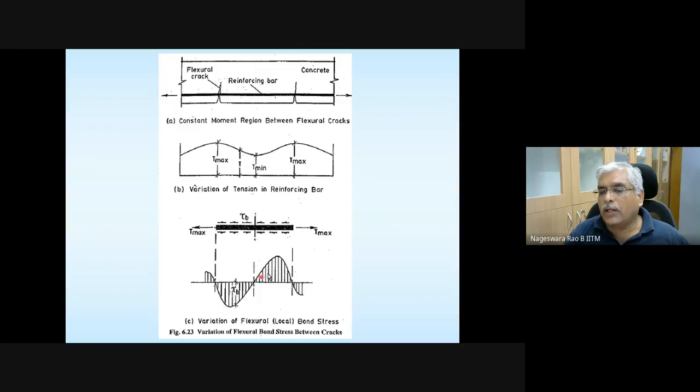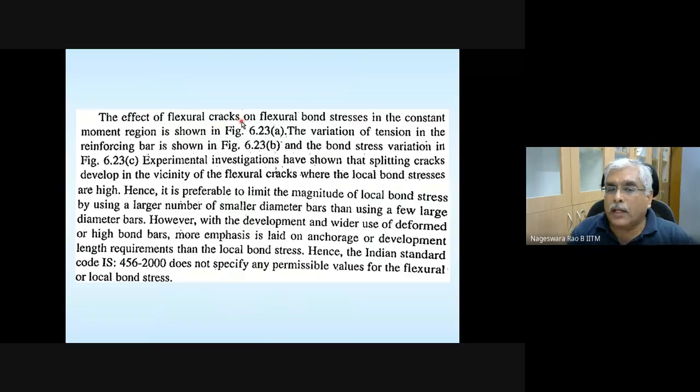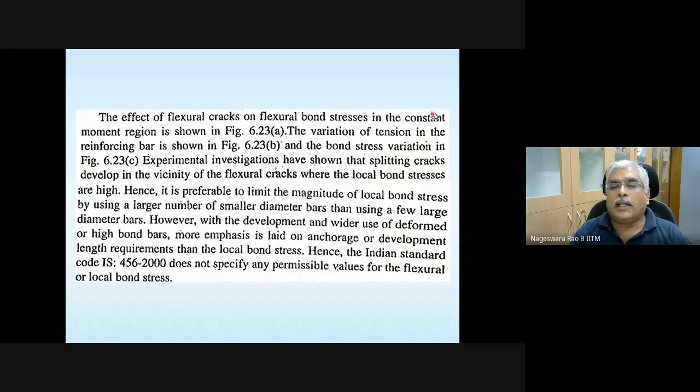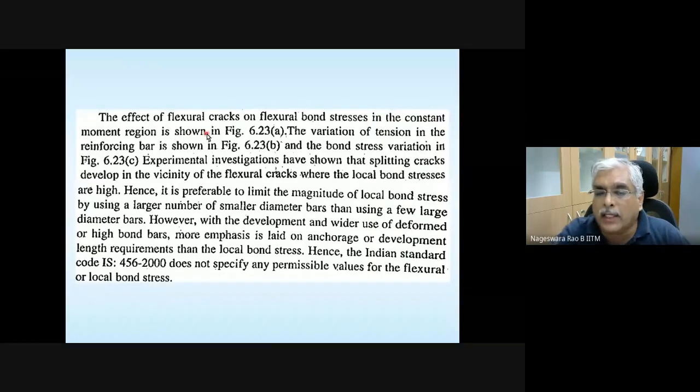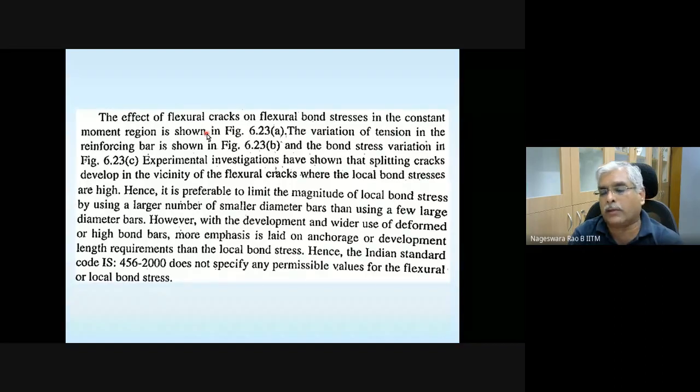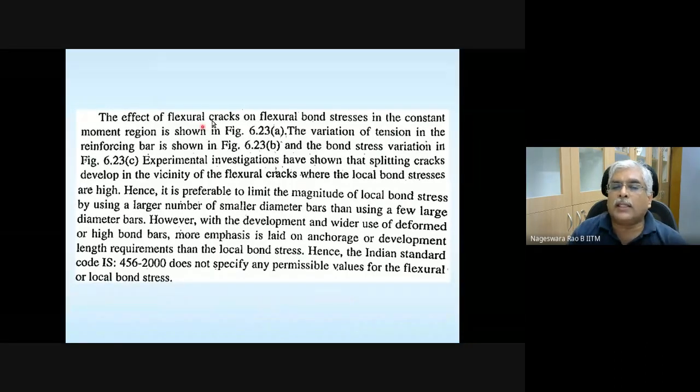In between, it's going to have a variation. Okay? Variation of flexural or local bond stress. The effect of flexural cracks on flexural bond stress in the constant moment region. Anyway, whatever we discussed through those figures is what is actually mentioned here once again.